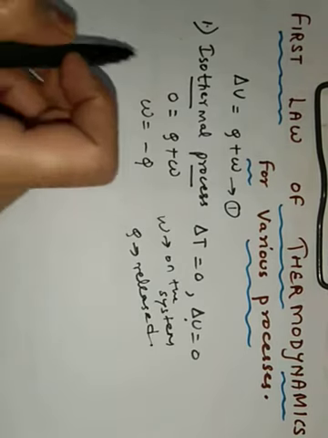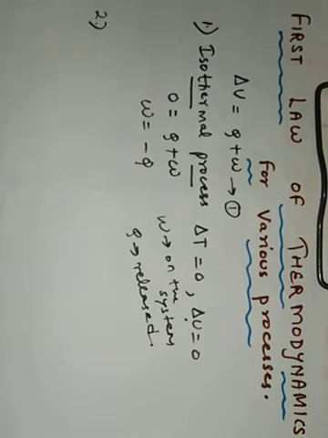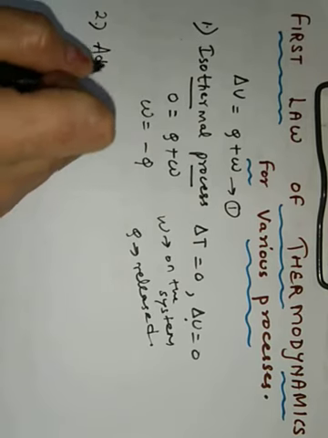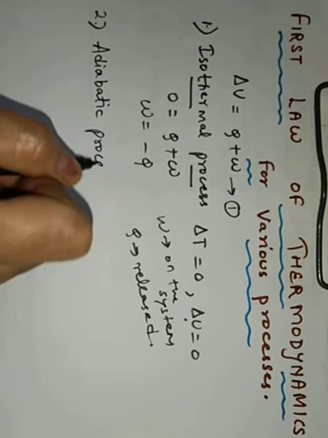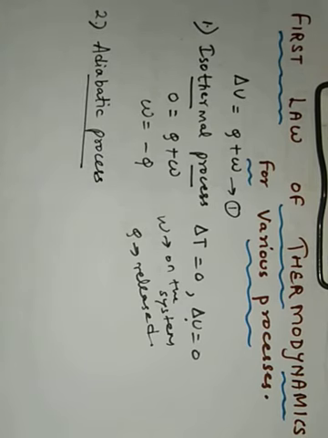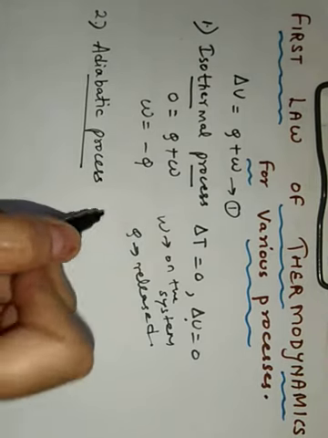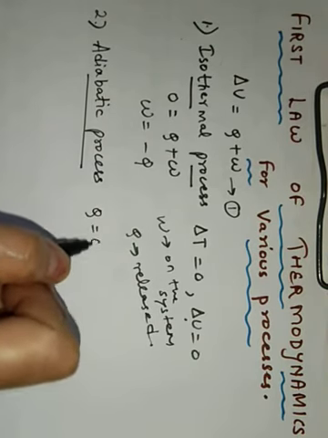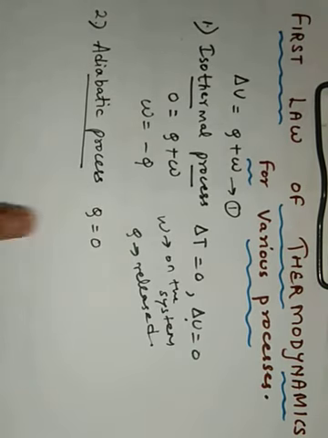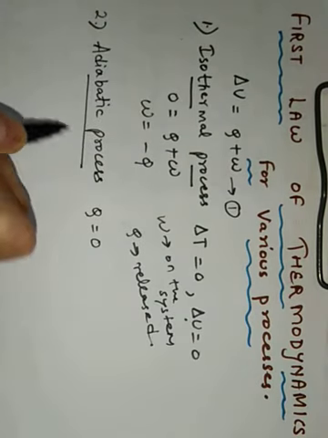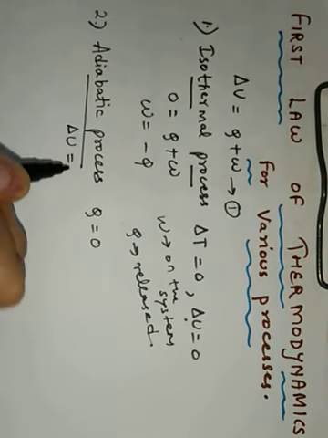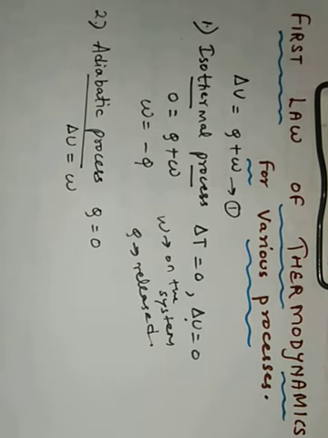Okay, then next I am having the adiabatic process. Adiabatic process क्या था? When there is no exchange of heat between the system and surrounding, right? So Q was 0 for the adiabatic process. If you put Q equal to 0 in this equation 1, what will you get? Delta U is equal to W, right?